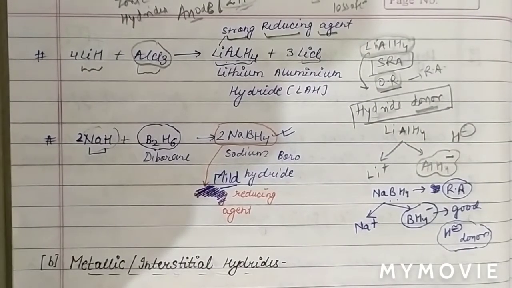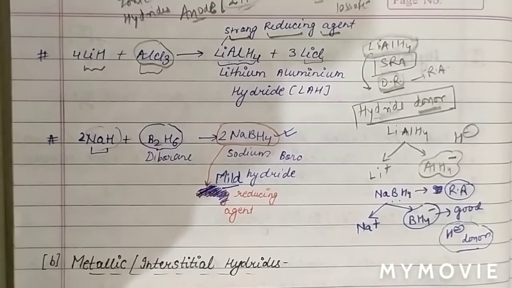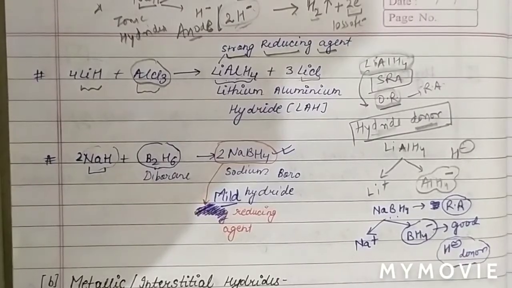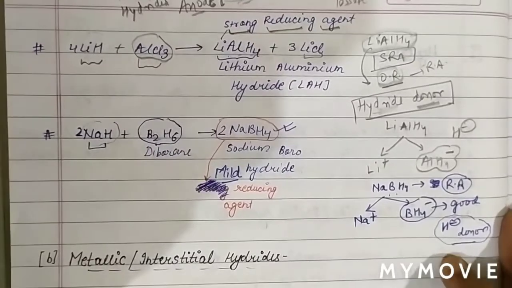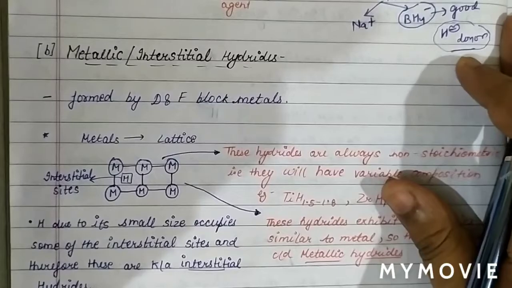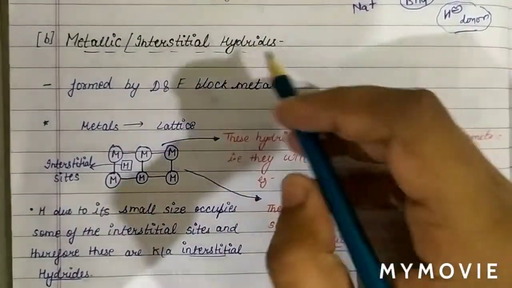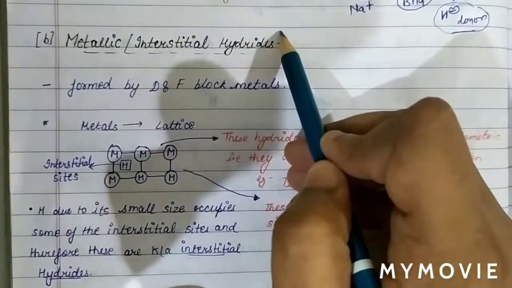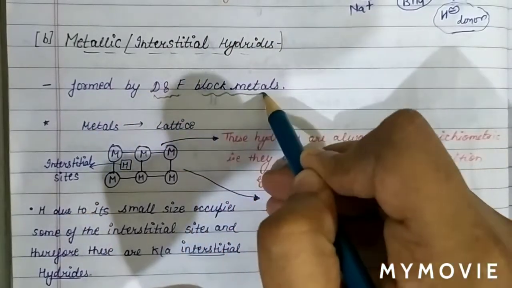Now see the next type of hydride, which we call metallic hydride. We have studied saline hydrides, salt-like hydrides formed by s-block elements. Now we are going to study metallic or interstitial hydrides. What are metallic or interstitial hydrides? These types of hydrides are mainly formed by d and f block elements.